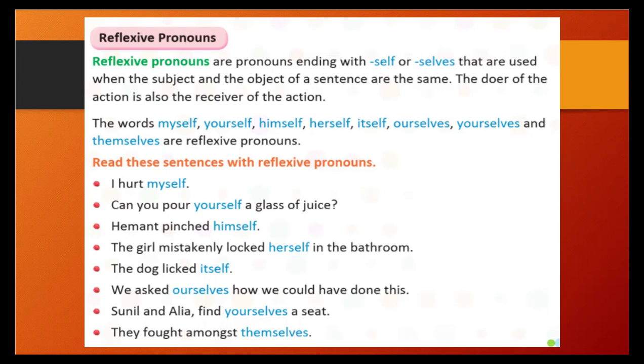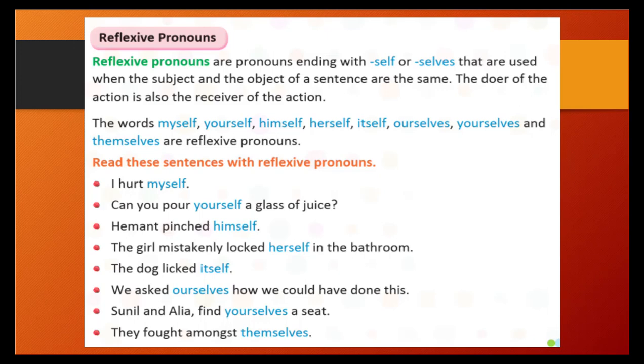Read the sentences with reflexive pronouns. That is, I hurt myself. Here, you are hurting yourself, right? So, who is doing the action? Here, you yourself are doing the action, and you are doing this action to yourself, right? So by cutting, you are doing that action and harming your body, and that is happening to you only. That way we are showing a reflexive pronoun.